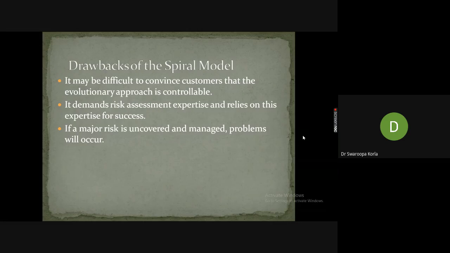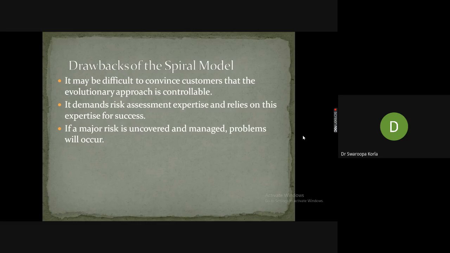So let us look into the drawbacks of the spiral model. It is a little bit difficult to convince the customer that the evolutionary approach is controllable. In an evolutionary model, you refine every phase.